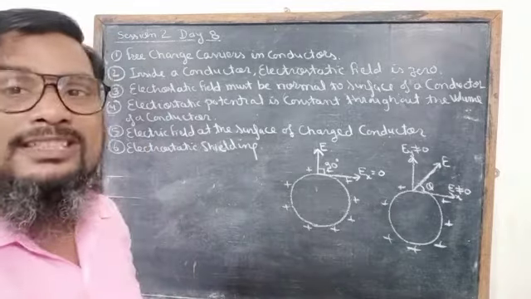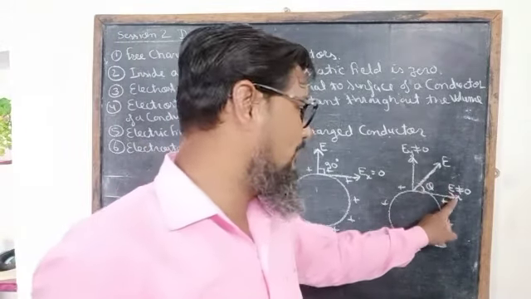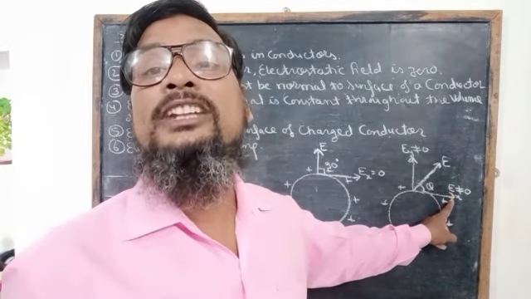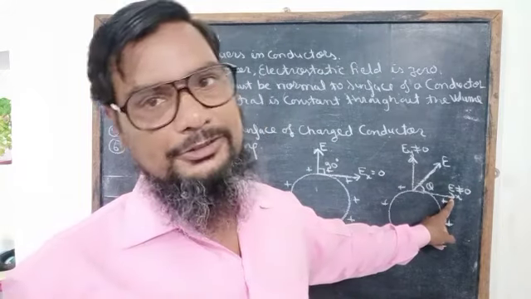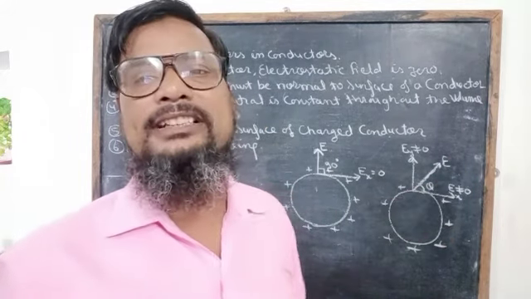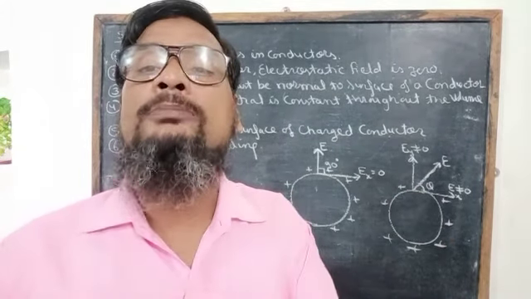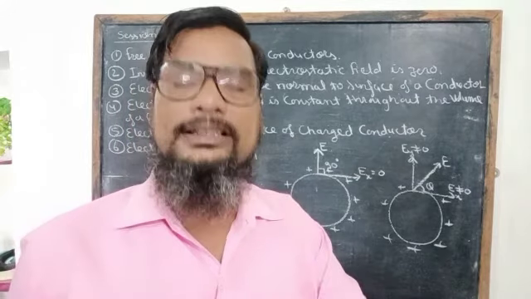That means all surface charges will experience a certain force, and to prevent that, the electrostatic field must be normal to the surface of the conductor.